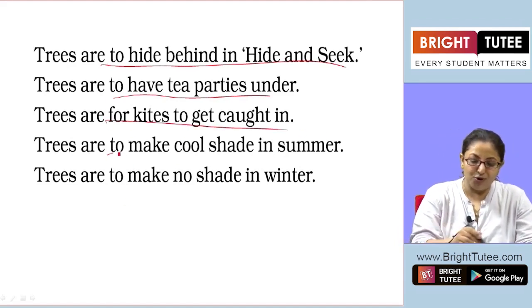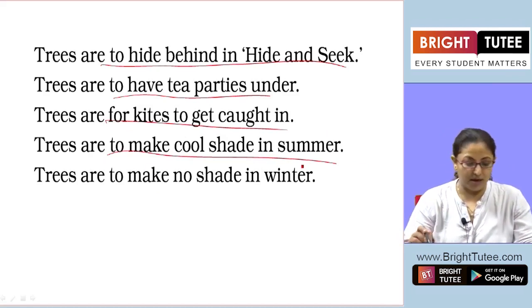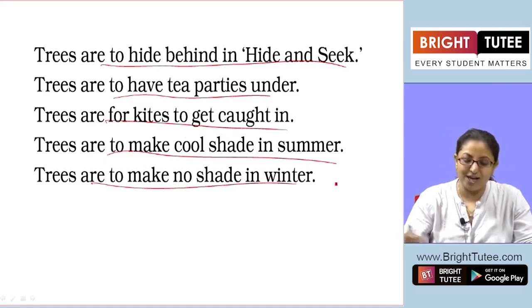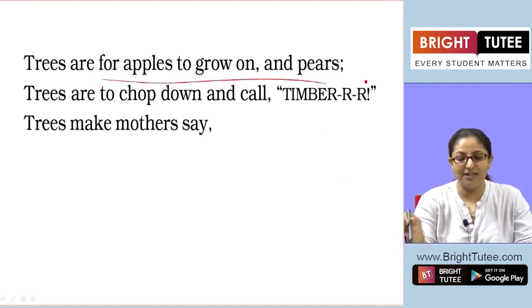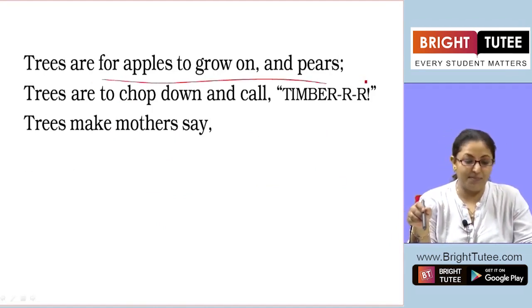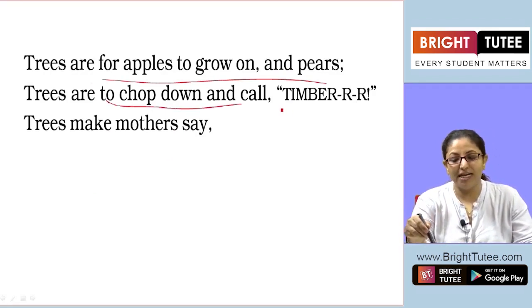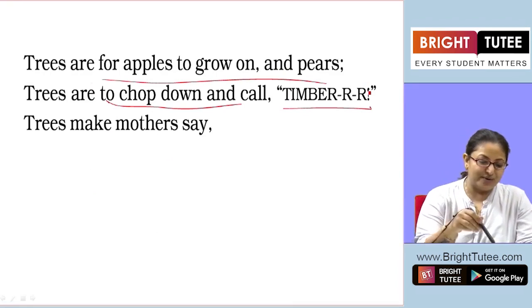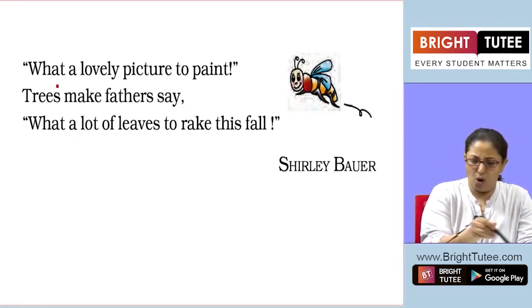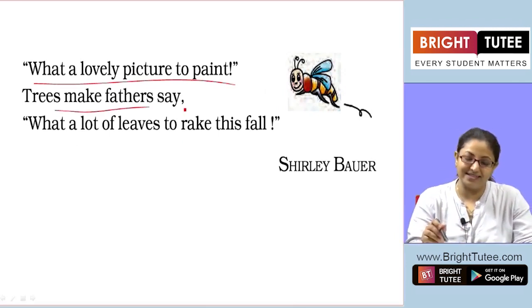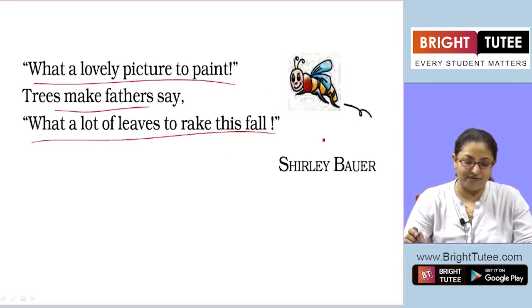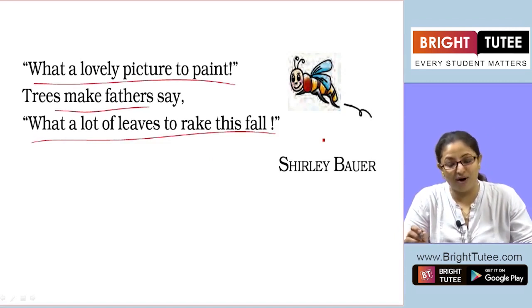Trees are to make cool shade in summer. Trees are to make no shade in winter. Trees are for apples to grow on, and pears. Trees are to chop down and called timber. Trees make mother say, what a lovely picture to paint. Trees make fathers say, what a lot of leaves to rake this fall.